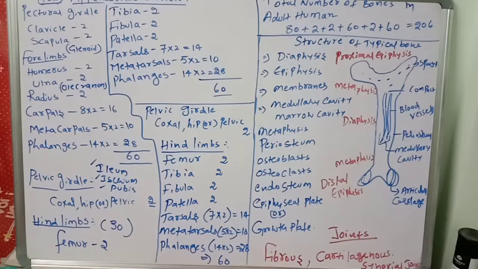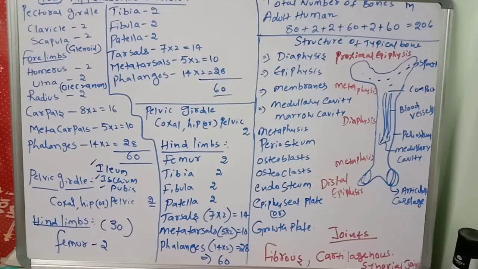So like this, there will be the axial skeleton and appendicular skeleton. In the next class, we will discuss the joints: fibrous joints, cartilaginous joints, synovial joints, and which are immovable, partially movable, and completely movable. Fibrous means immovable, like sutures. Cartilaginous means slightly movable, like between the vertebrae. Synovial joints mean freely movable, like ball and socket joints. Okay, the joints concept will be discussed tomorrow.